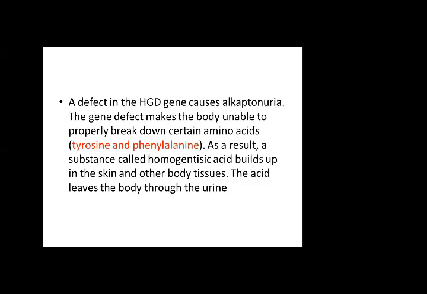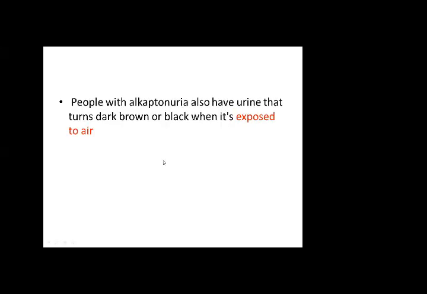As a result, a substance called homogentisic acid builds up in the skin and other body tissues, and the acid leaves the body through the urine. So people with this disease have urine that becomes darker, brown or black when exposed to air, because by coming into contact with oxygen, a chemical reaction takes place, so the color changes to black.